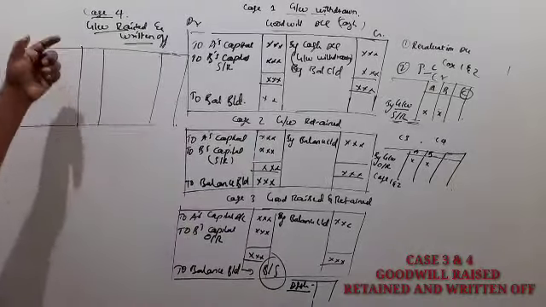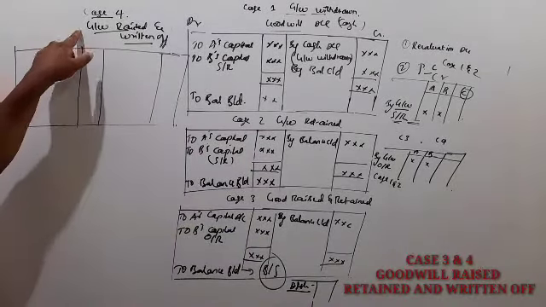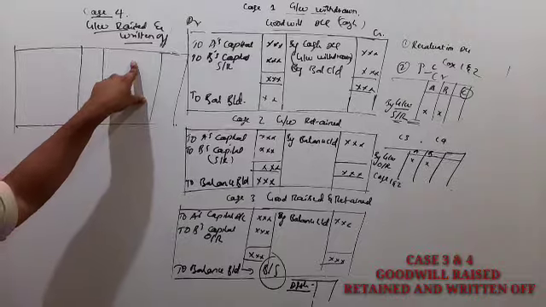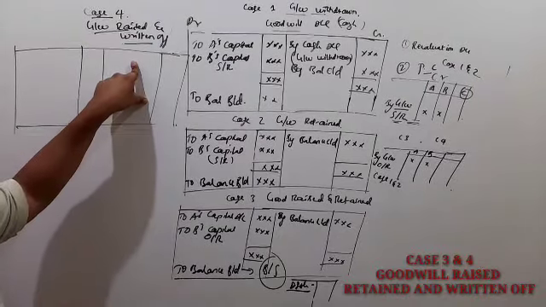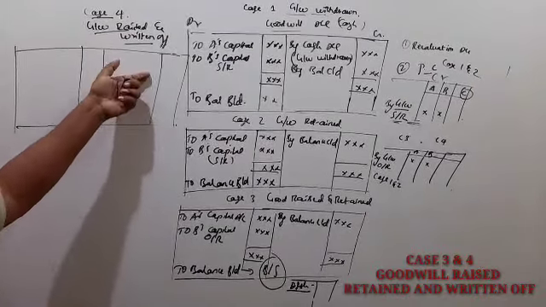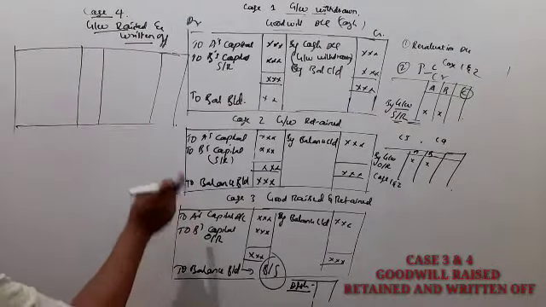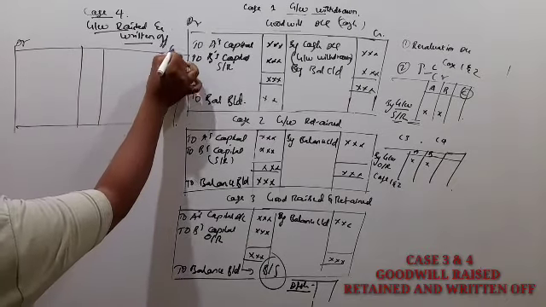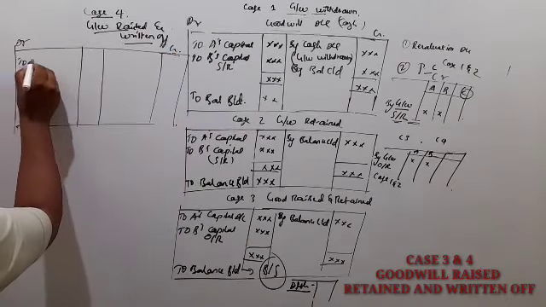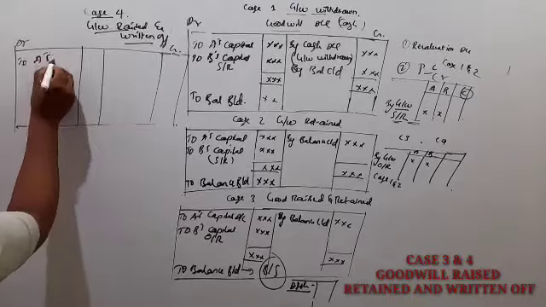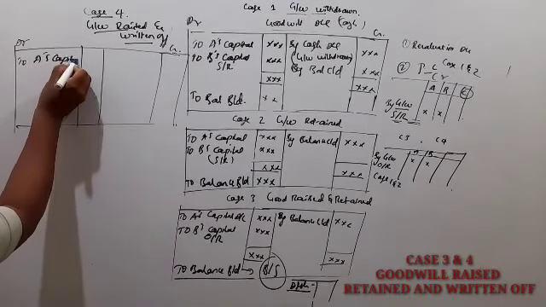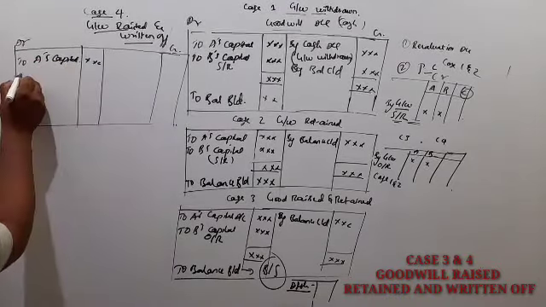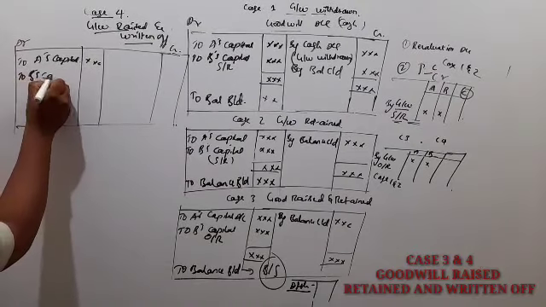Next, case 4, goodwill raised and written off, or goodwill fixed or written off. Same here, this goodwill amount you have to share among the old partners, A's capital account, next to B's capital account.